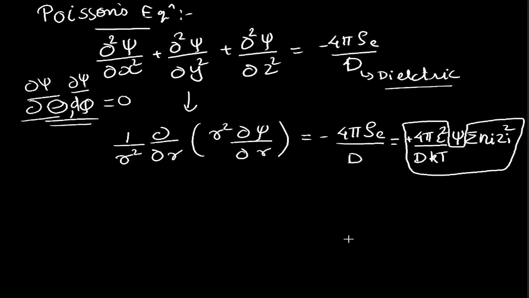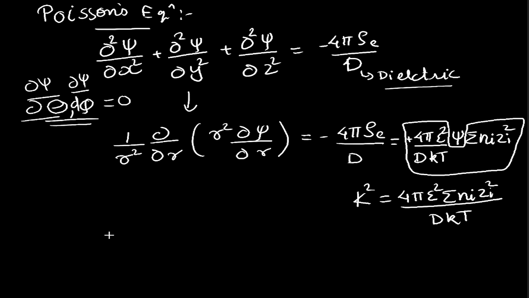So all the values except psi I will be equating to kappa square. So kappa square is equal to 4 pi epsilon square summation ni zi square upon dkT.